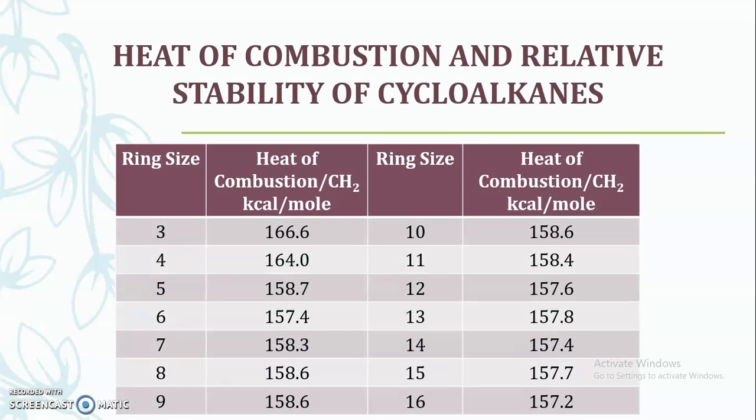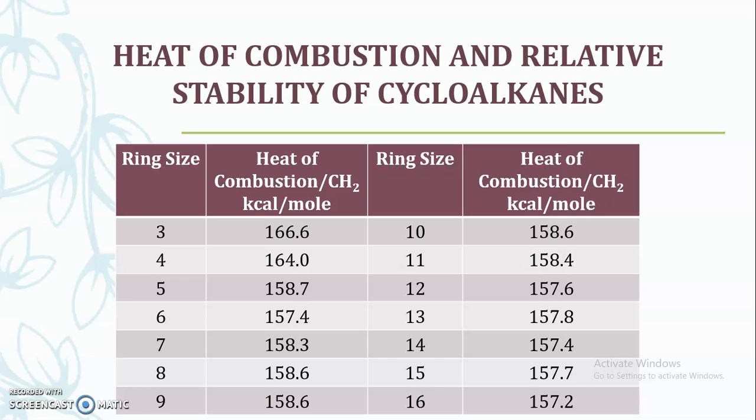Now if we consider cycloalkanes, depending upon the ring size of that particular molecule, the heat of combustion per CH2 group is different, and this is depicted in this particular table.